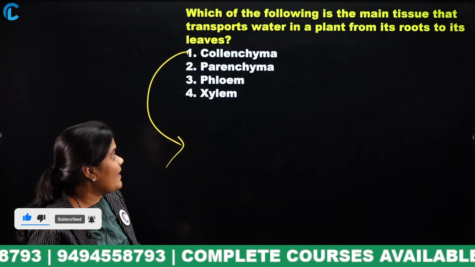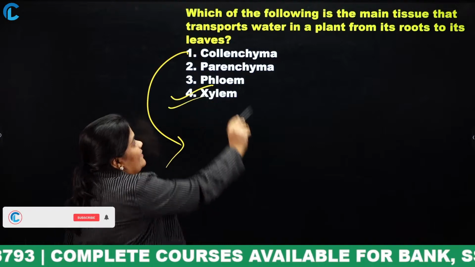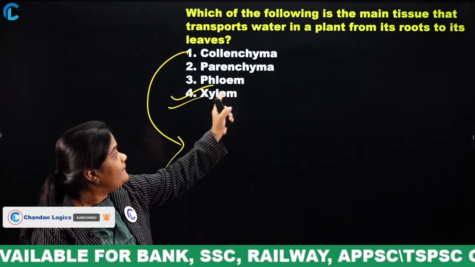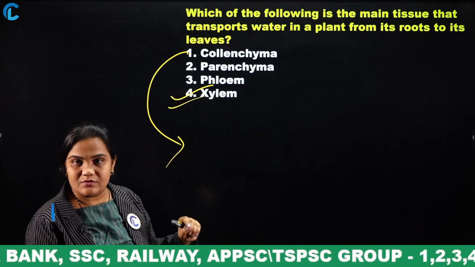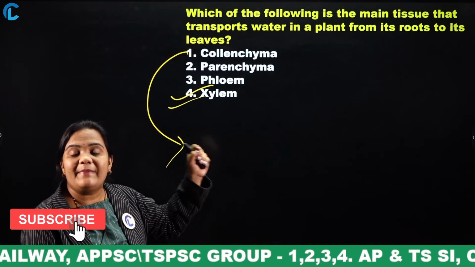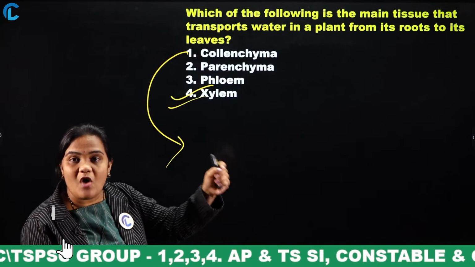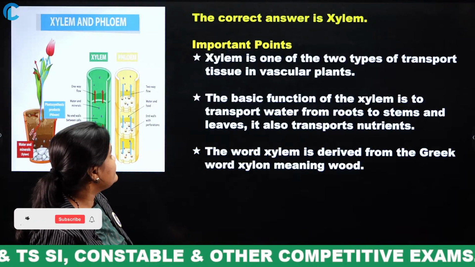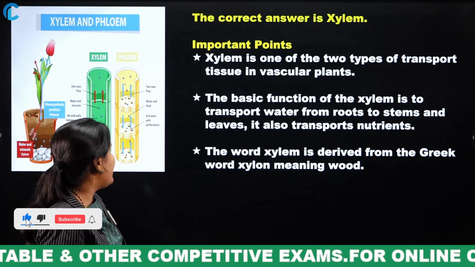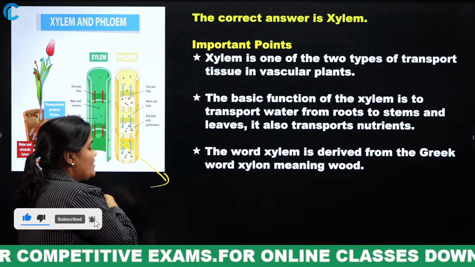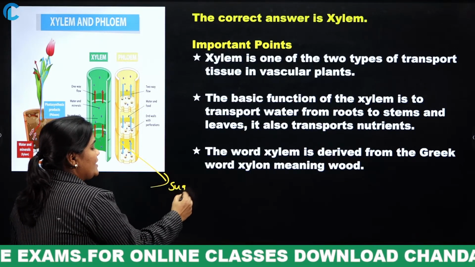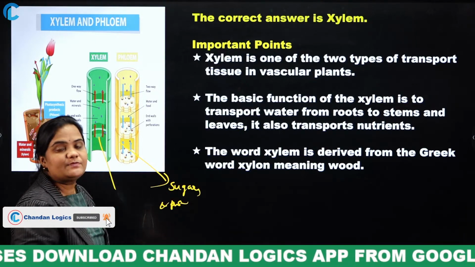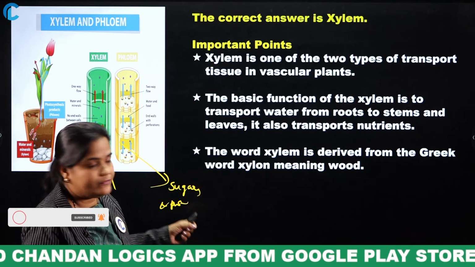Next one is xylem, and the answer for this question is xylem. What is the purpose of xylem? It transports water in a plant from its roots to its leaves. Clear? Yes. The correct answer is xylem. This is phloem. What is the purpose of phloem? It transports sugars and proteins. When it comes to xylem, it transports water from roots to leaves.